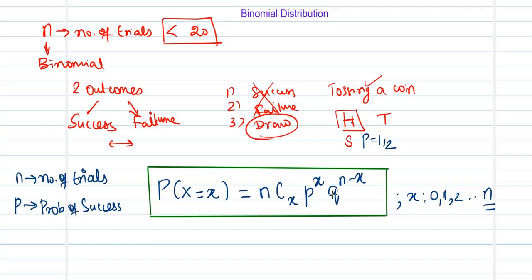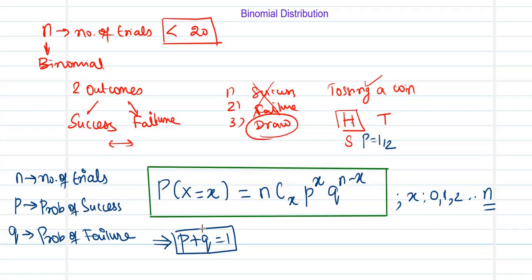So what does the second letter over here represent? Q. Q is going to be the probability of failure. So when you are measuring success by P, the failure is measured by Q. And how can you relate both of them? We know that success plus failure is totally equal to the probability 1. Hence, we can relate these two quantities by P plus Q equal to 1.